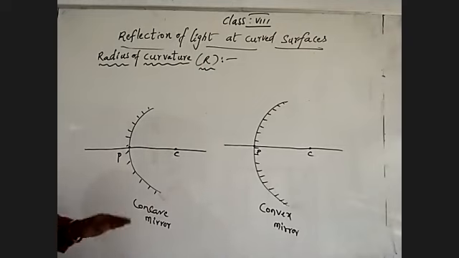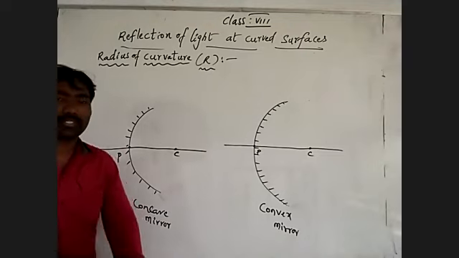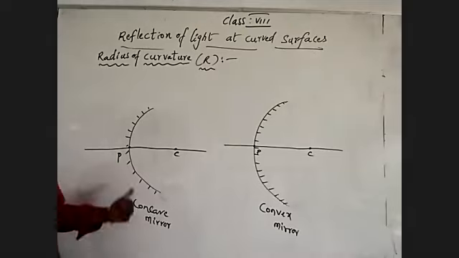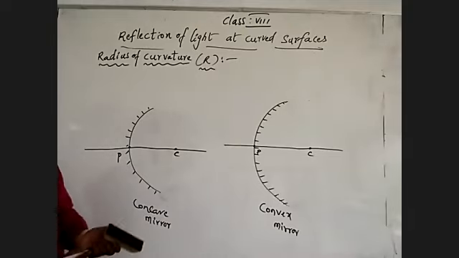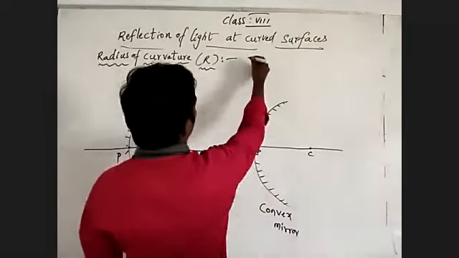The distance between the pole and the center of curvature is what we call the radius of curvature.